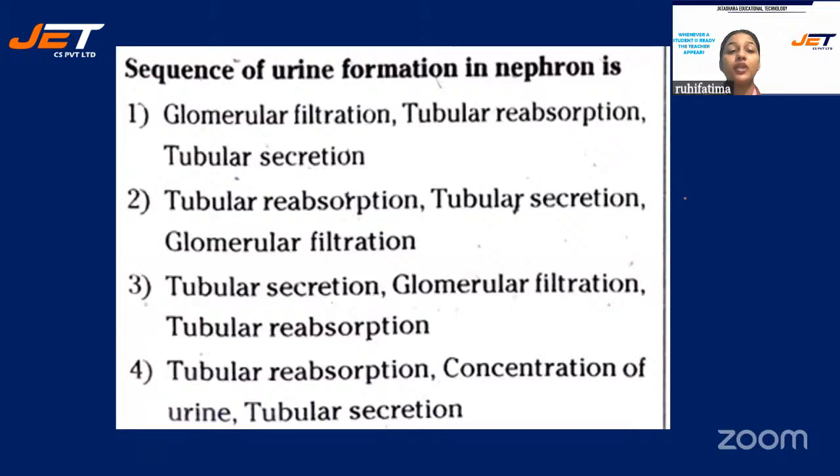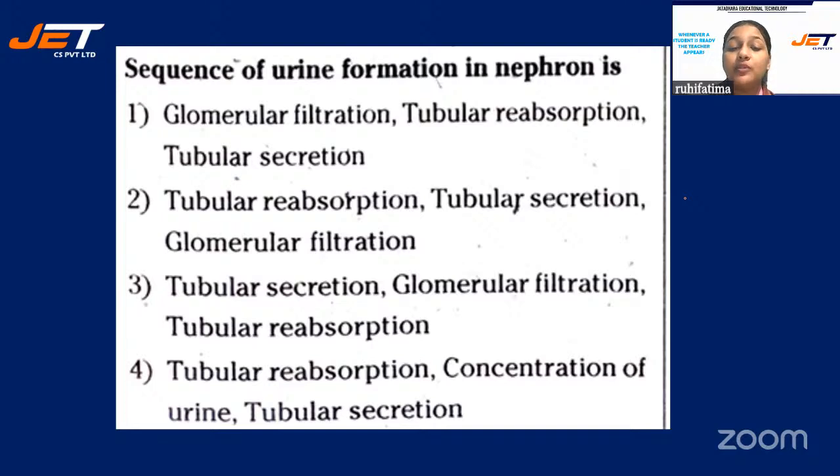All right, next question. Sequence of urine formation in nephron is, and your options are number one, glomerular filtration, tubular reabsorption, and then tubular secretion. Number two, tubular reabsorption, tubular secretion, glomerular filtration.